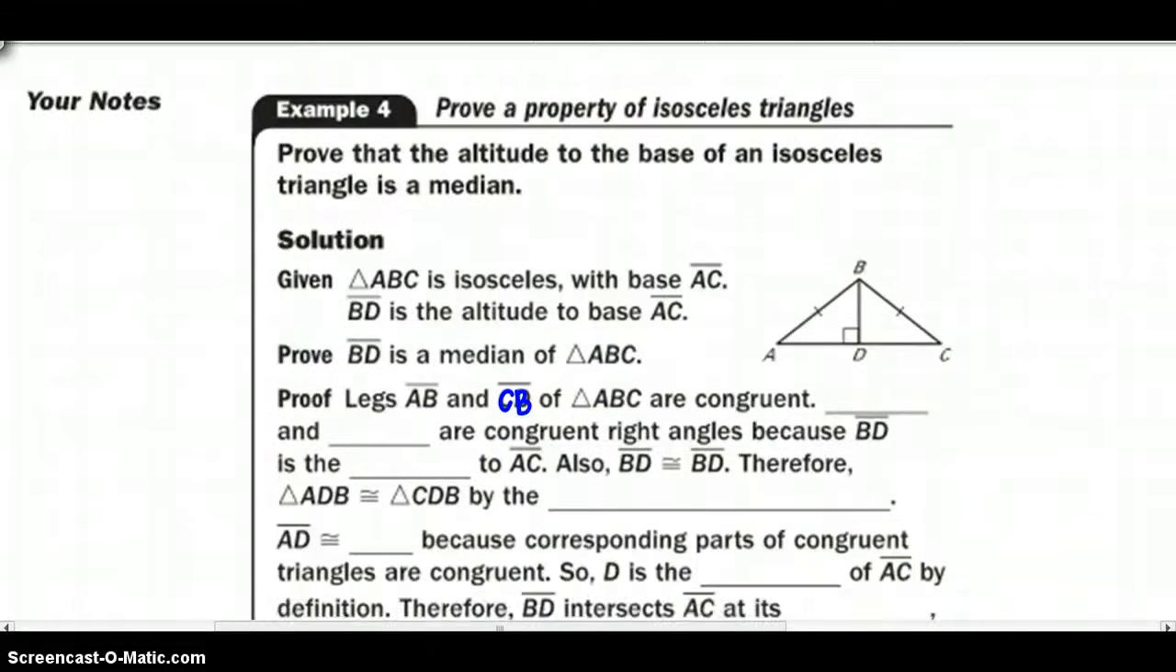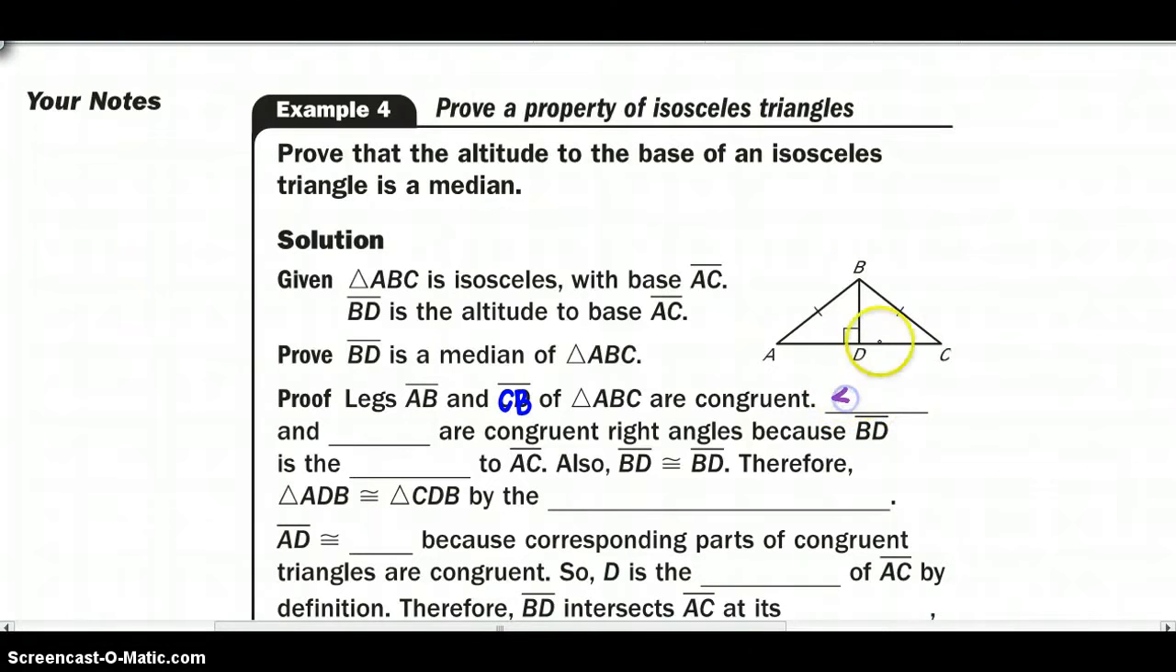Alright, moving on to example number 4 to finish up this section. We want to prove that the altitude to the base of an isosceles triangle is the median. So we are given that ABC is isosceles with the base AC. We also know that BD is the altitude of AC. And we want to prove that BD is the median of ABC. So the legs AB and CB of the triangle are congruent.